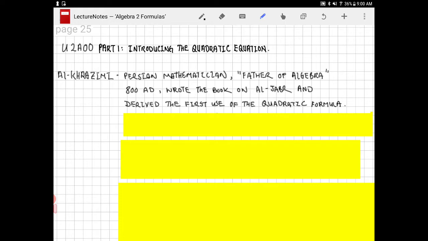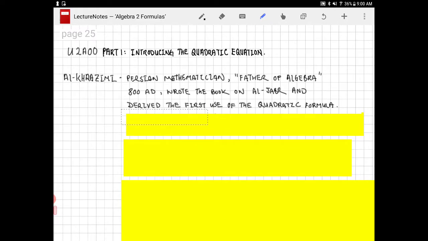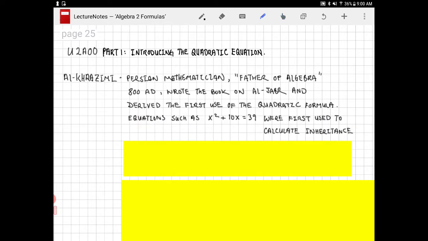So he also was one of the first mathematicians to derive the use of the quadratic formula. And this whole concept of the quadratic equation is very interesting, because the quadratic equation, as we all learn to use and to manipulate, is actually, well, equations such as this were first used to calculate, of all things, inheritances.